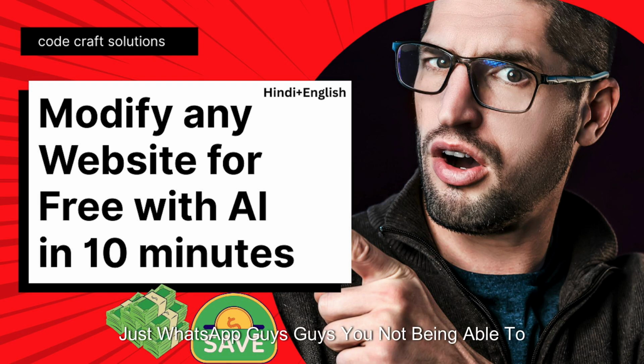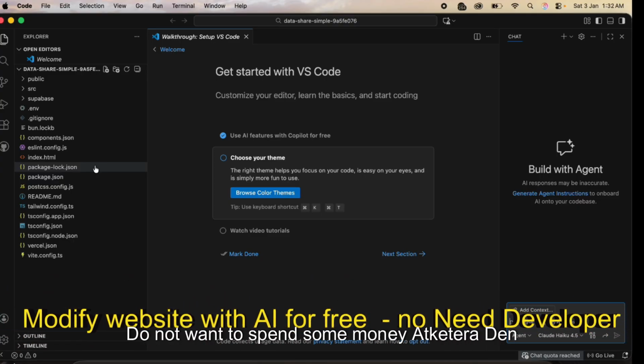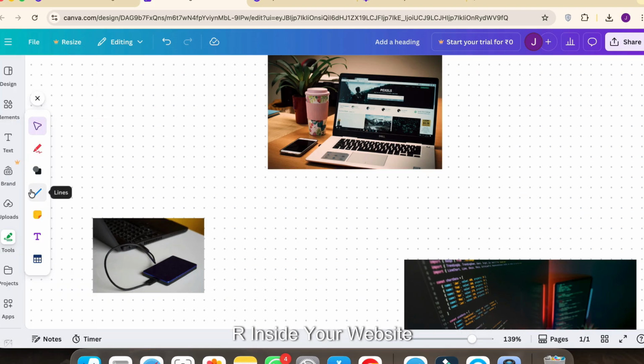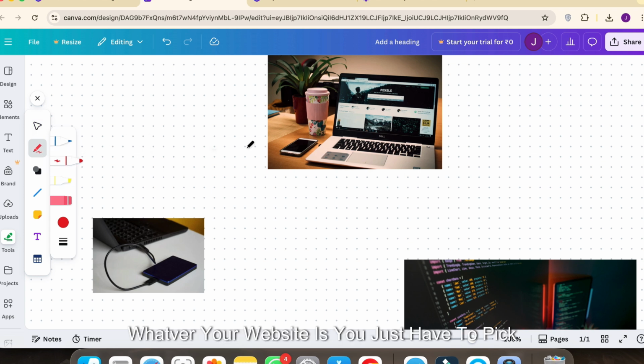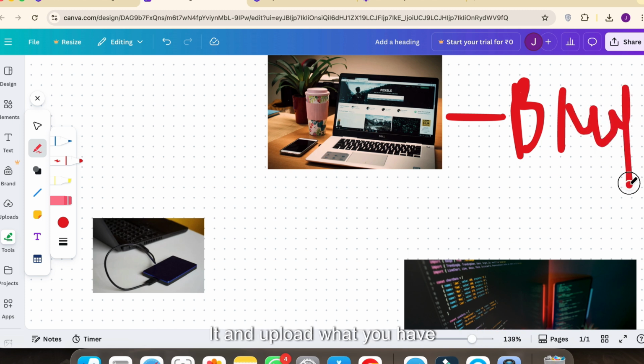You may not be able to create a website with AI, but if you want to create a website absolutely for free, without spending money, then I will tell you the best way. Whatever your website is, you just have to take a complete backup of it and upload it on top of ChatGPT.